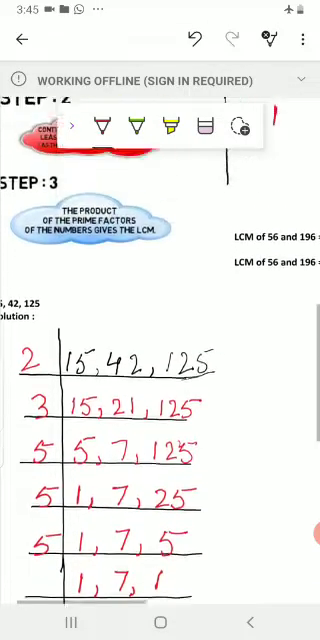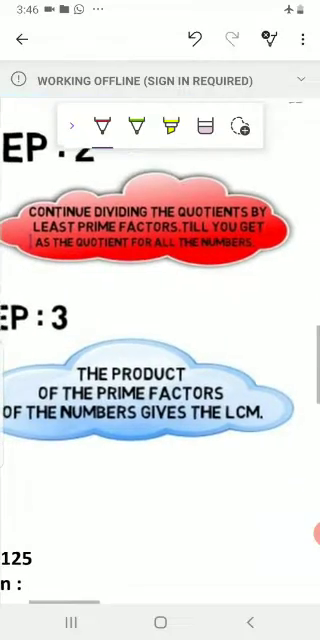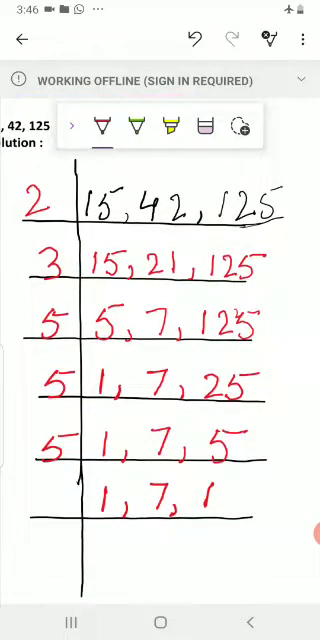Now again step number 2. Continue division of the quotient by least prime factors till you get 1 as the quotient for all the numbers. ठीक है, हम जब तक इस प्रोसेस को कंटिन्यू रखेंगे जब तक हमारे पास क्वोशंट में ऑल द नंबर्स, तमाम नंबर्स का क्वोशंट 1 नहीं आ जाए. So here again we divided by 7. Okay, so we write 1 as it is. 7 ones are 7 and 1. Okay, now